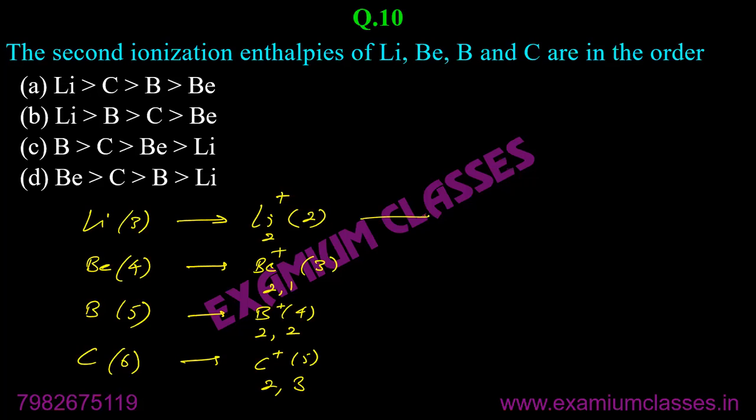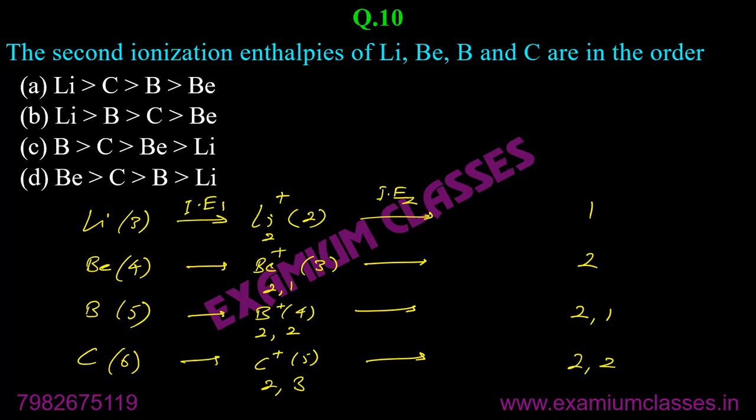Now again it loses one electron. That is the second ionization enthalpy. And when they lose the electron now, their configuration will be 1 only, 2 only, 2, 1 only, 2, 2.